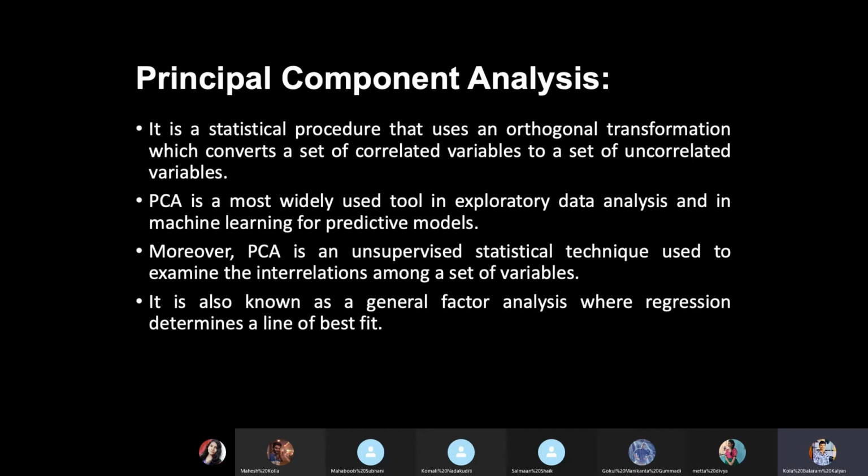Some variables with some commonality will be grouped into one factor variable, like one principal component variable. So variables or factors having some commonality will be grouped and called principal component factors.